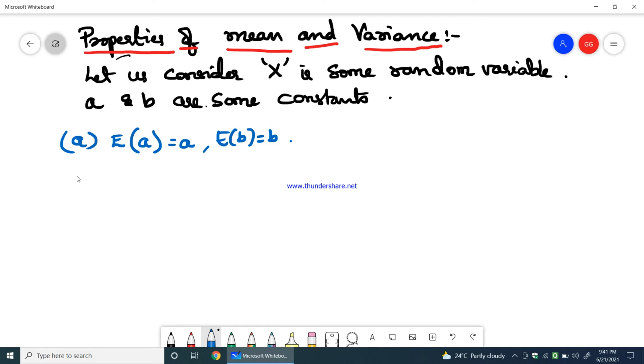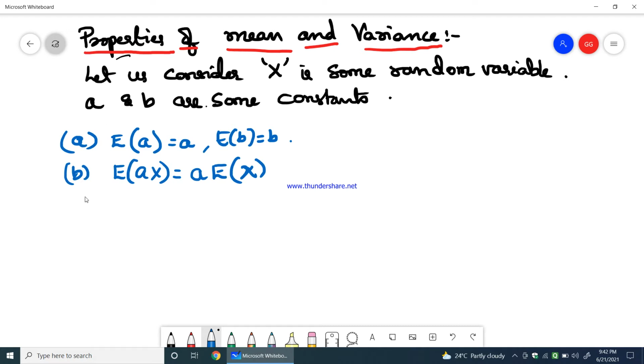Now the second property: the mean of some constant a multiplied by the random variable x would be equal to the constant multiplied by the mean of x. E of ax equals a into E of x.